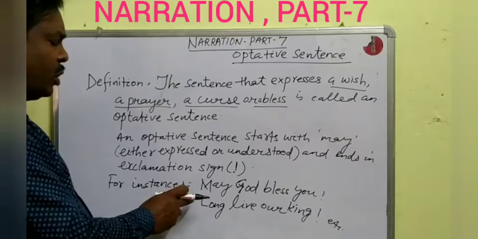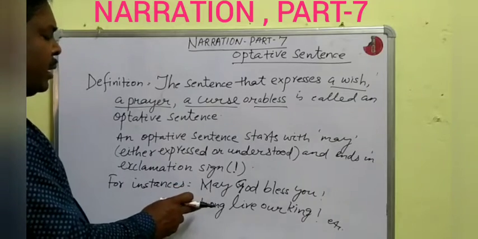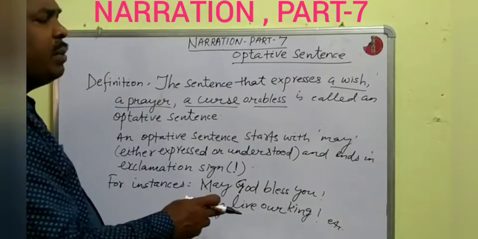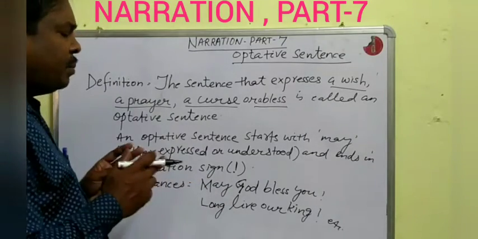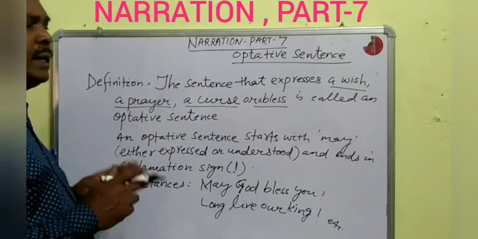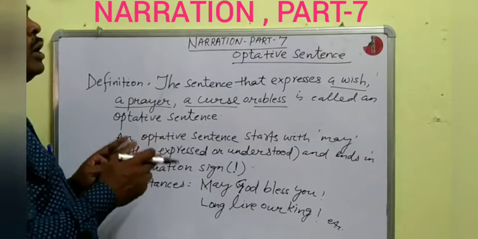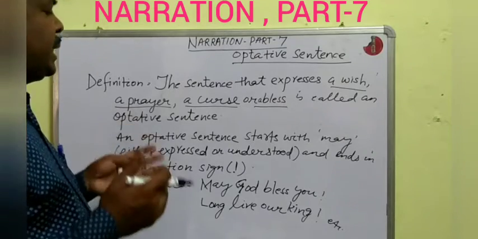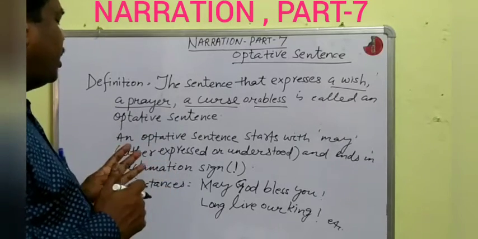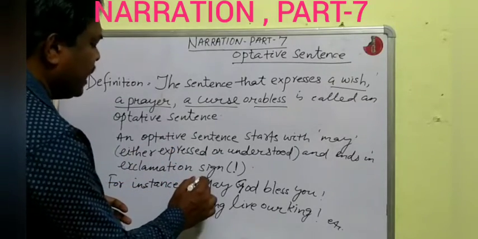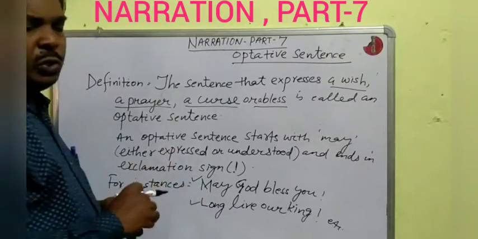But the sentence means, may our king live long. Is it clear? So I told you optative sentences start with may, either expressed or understood. Here it is expressed and here it is understood.